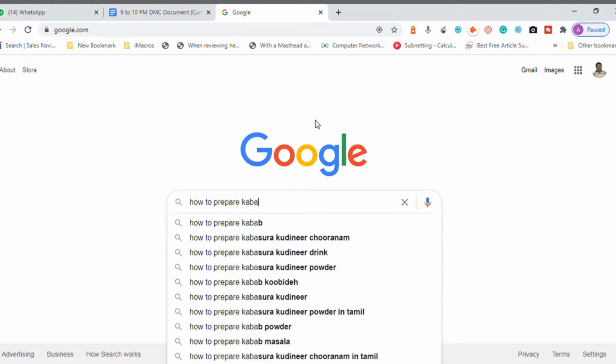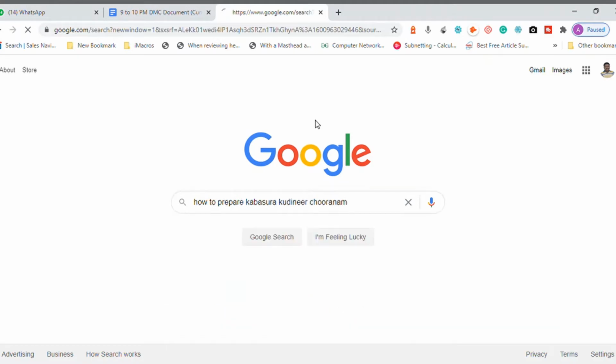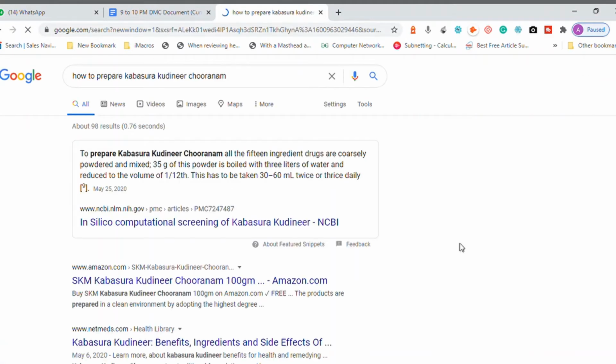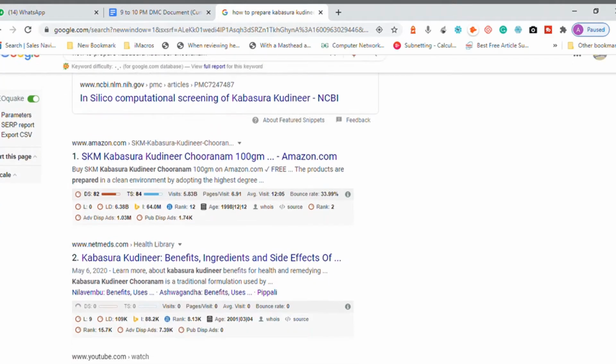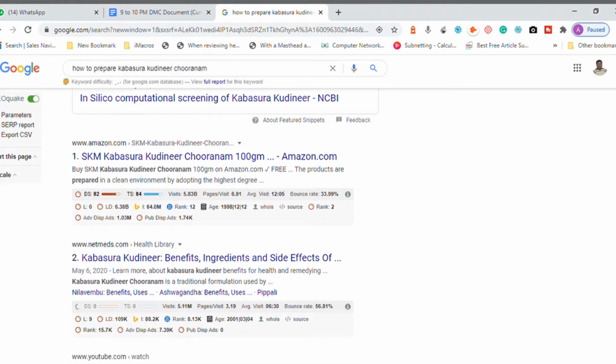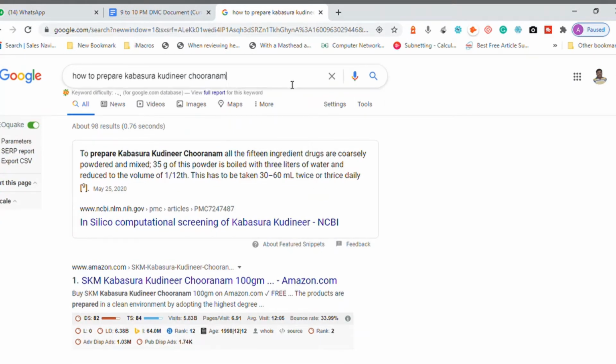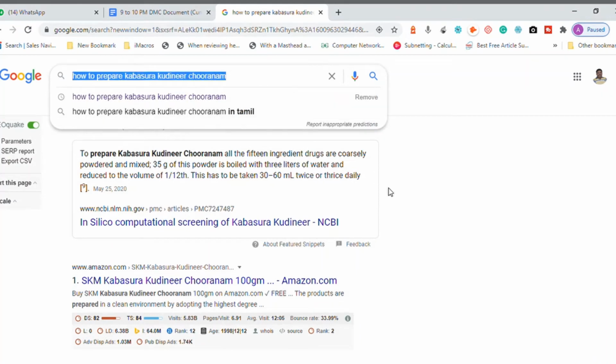That's what we call it in Tamil. Now you see NCBI, Amazon.com, Netmeds.com, lots of people have content related to the keyword that the user is searching here.